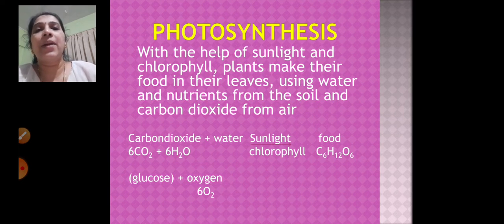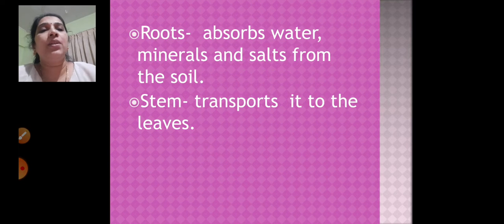So how do plants prepare their food? With the help of sunlight and chlorophyll. They make their food in their leaves, and they also absorb water and nutrients from the soil, and carbon dioxide which is present in the air. So the formula is carbon dioxide plus water, in the presence of sunlight and chlorophyll, gives food, that is glucose, plus oxygen. So what is the formula? 6CO2 plus 6H2O gives C6H12O6 plus 6O2.